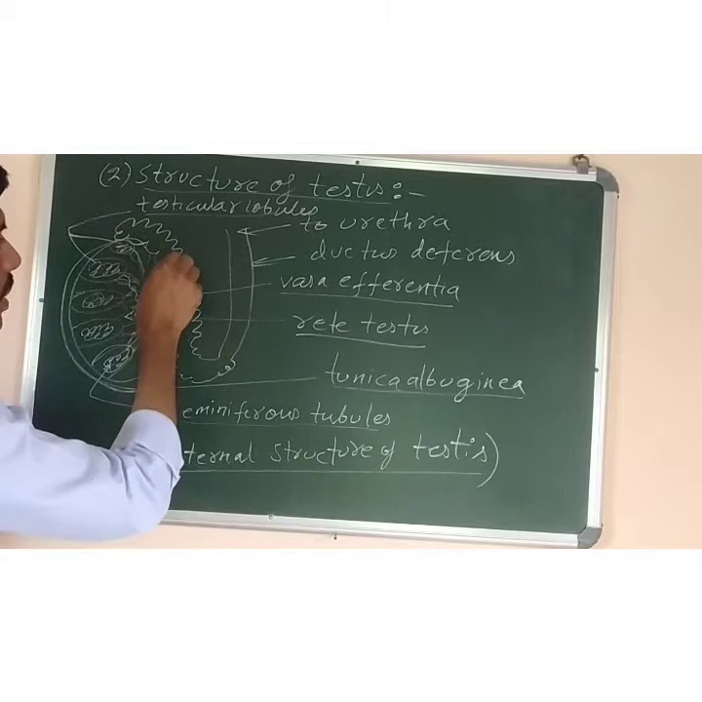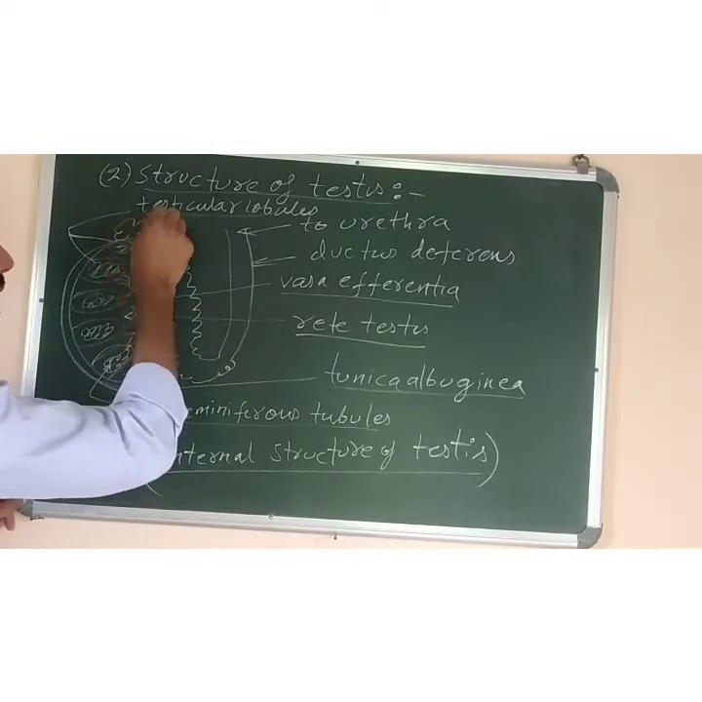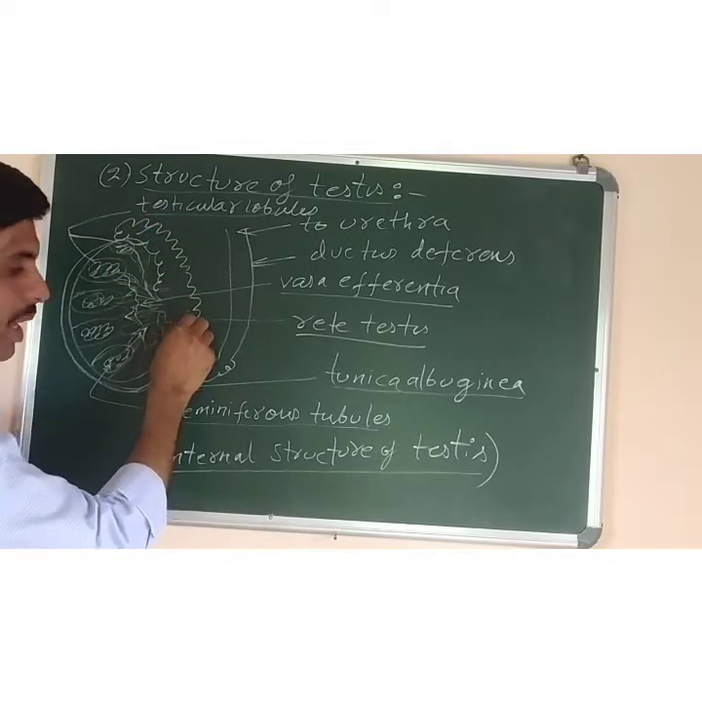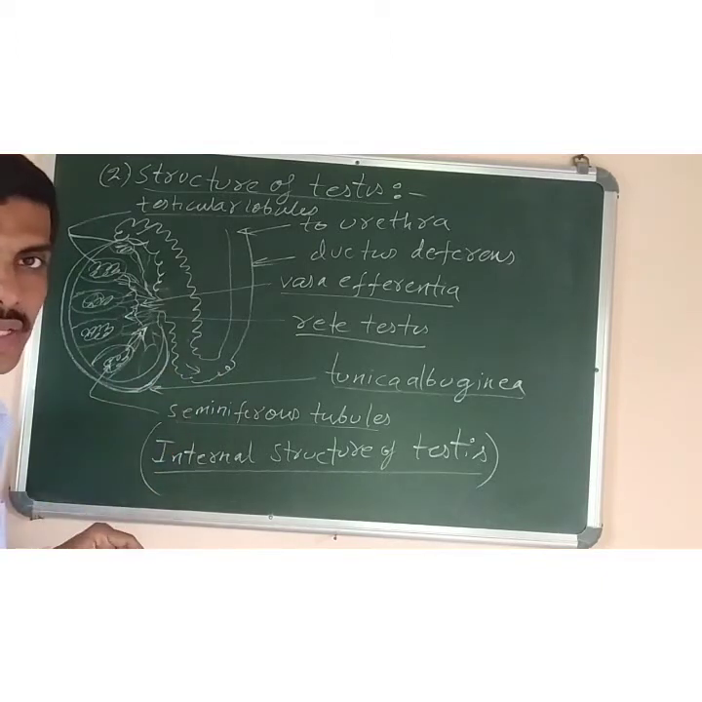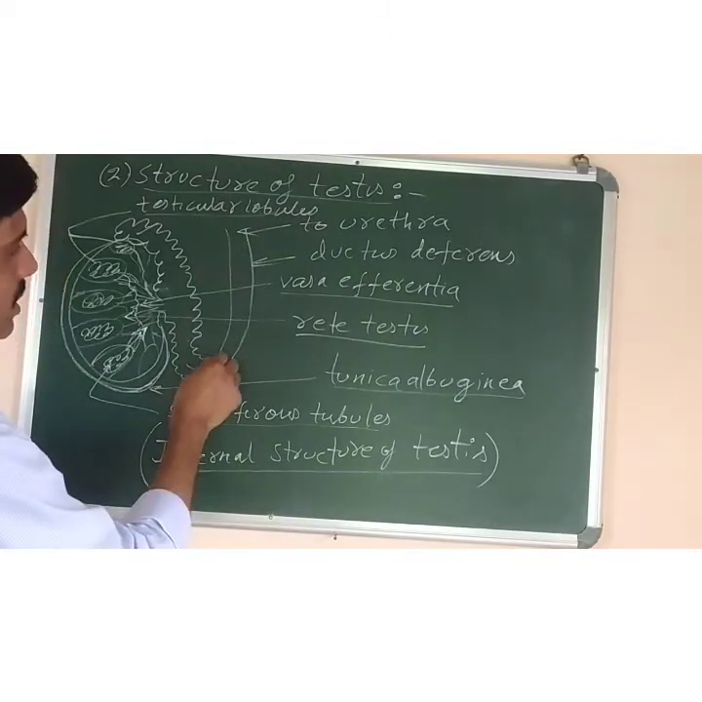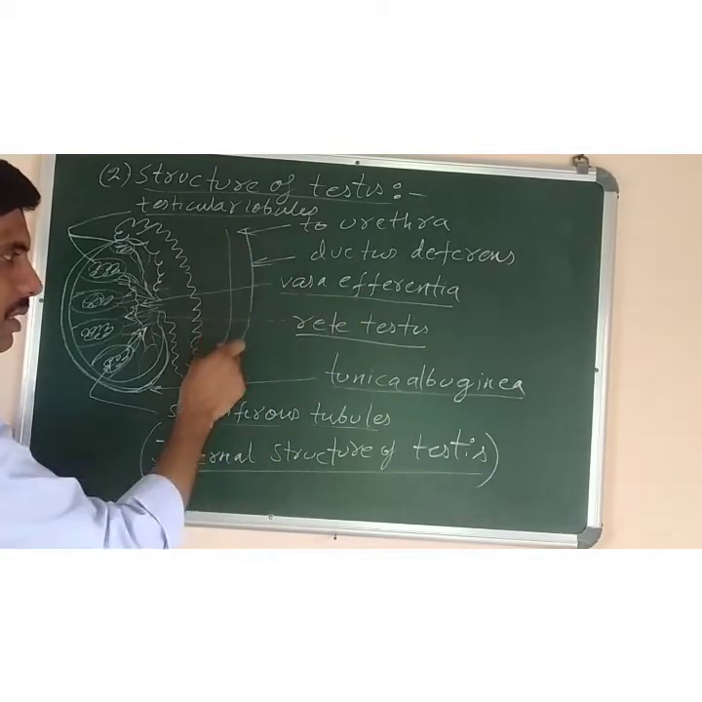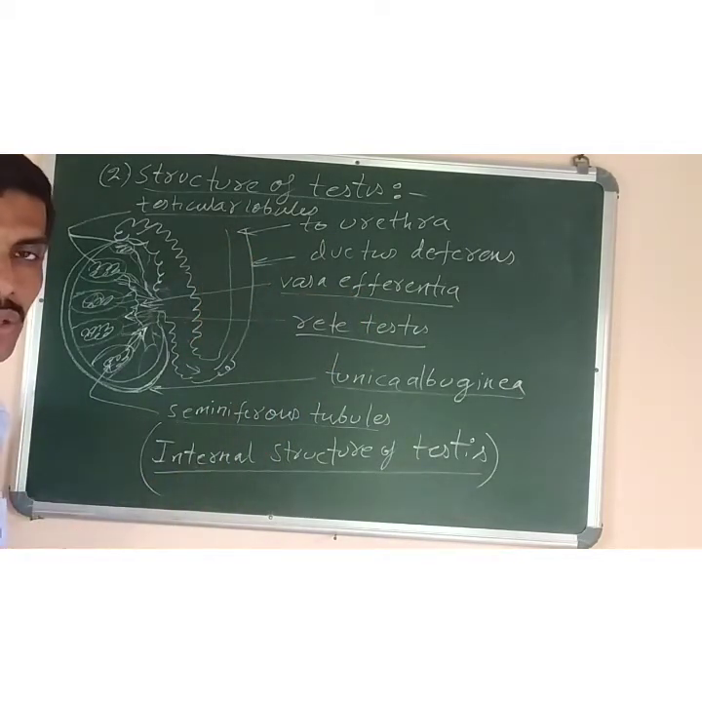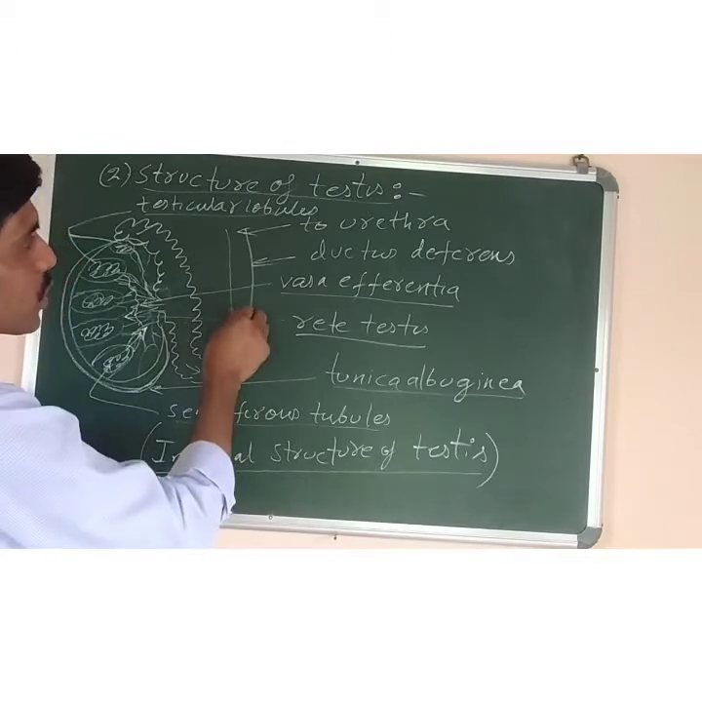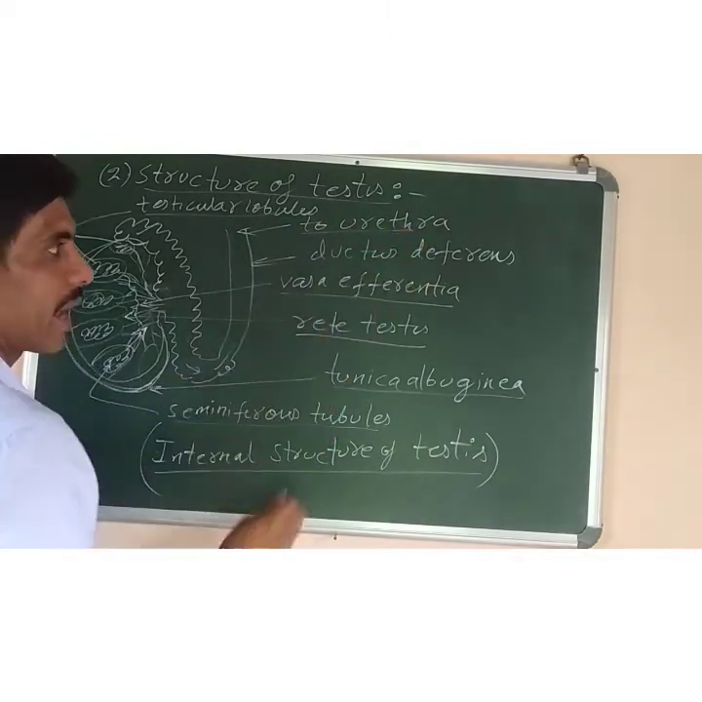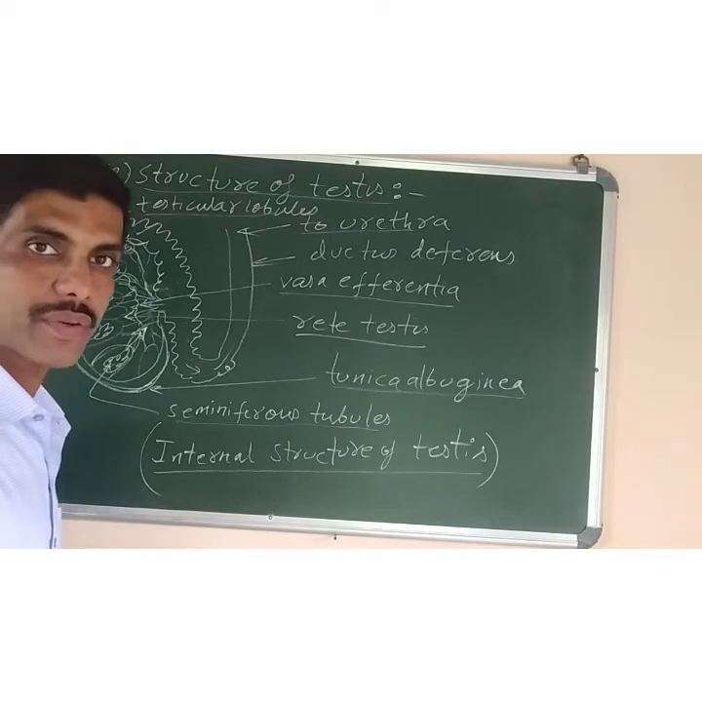It is divided into many parts, like the head. The upper part is called the head. This one is called the body of epididymis, and the last part is known as tail. And then it is continued behind as vas deferens. The other name of this duct is also vas deferens, which opens to urethra, and urethra is present inside the copulatory organ.